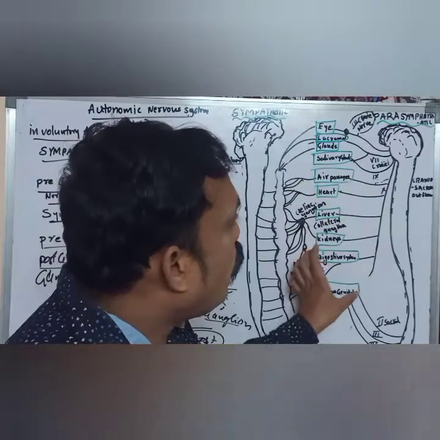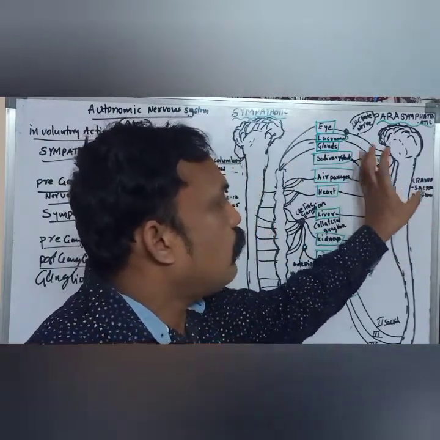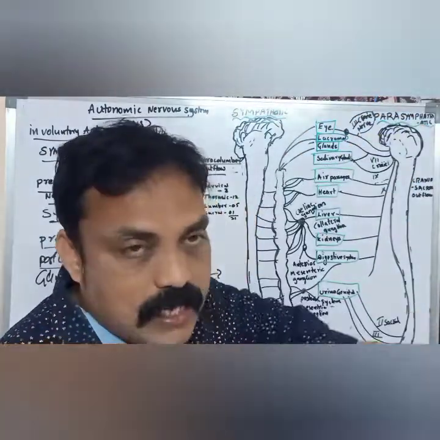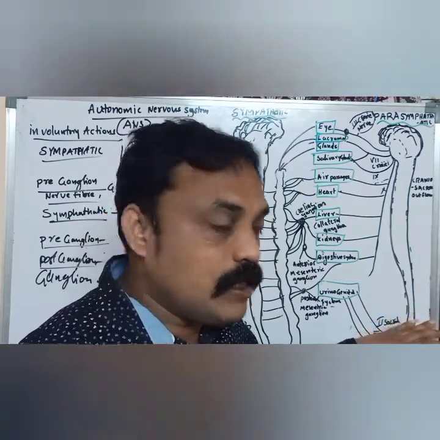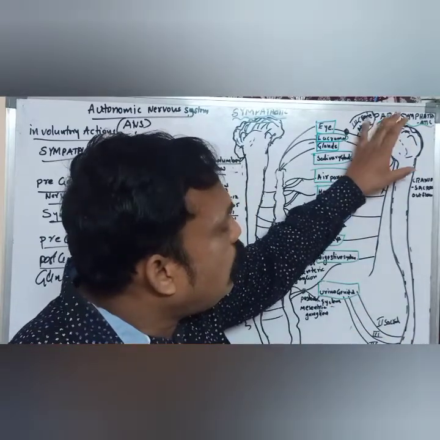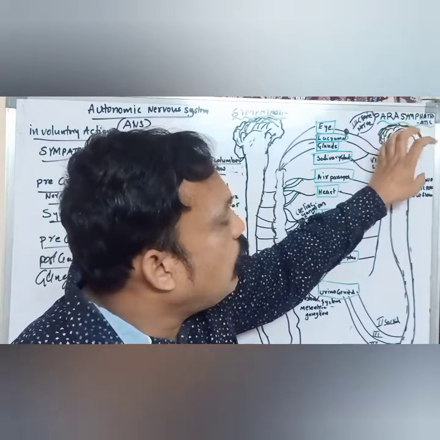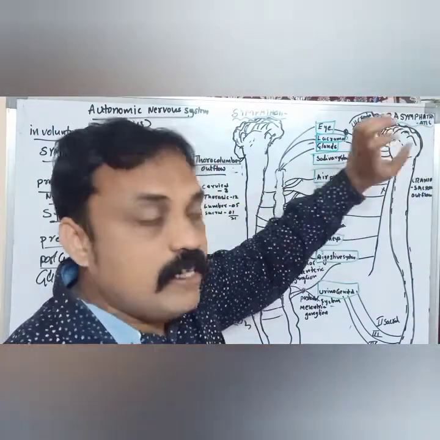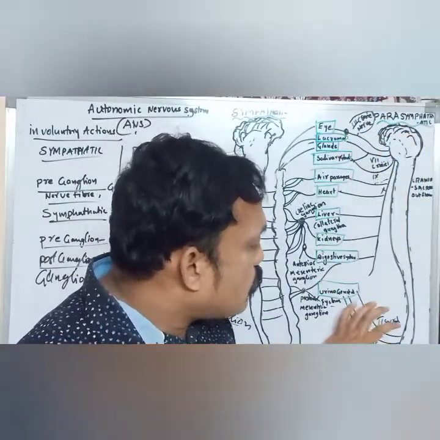So the parasympathetic nervous system originates from craniosacral. Sacral is the last one. That means cranio, the brain stem and medulla oblongata, and the sacral region.